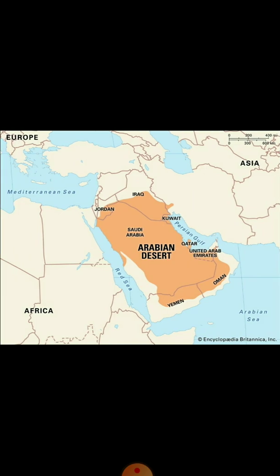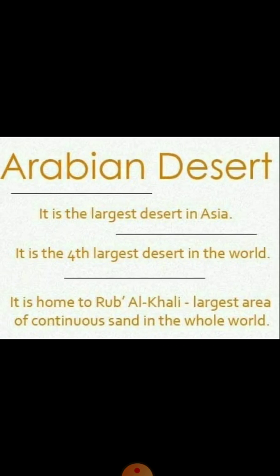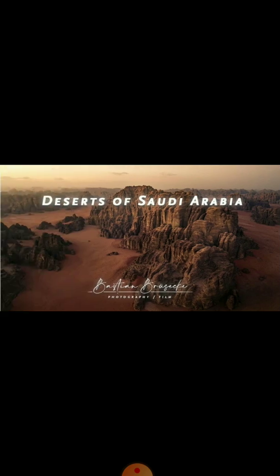Let's learn about the people living in the desert. The Arabian Desert is located in West Asia, with a large part of it in Saudi Arabia. It is a vast sandy area. It is the largest desert and fourth largest desert in the world. It has high and low sand dunes and some low and barren hills. It receives very little rainfall.